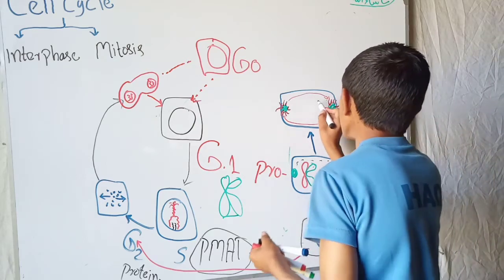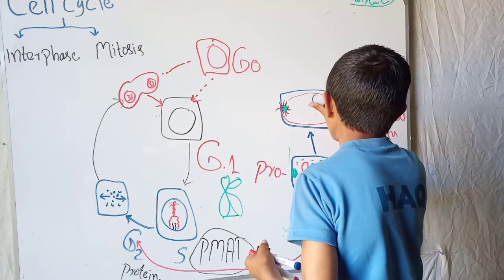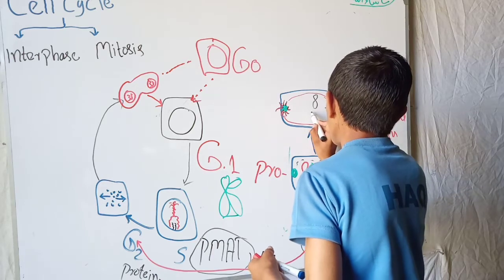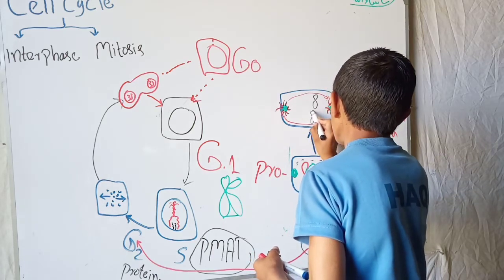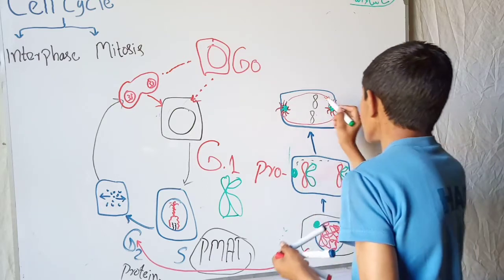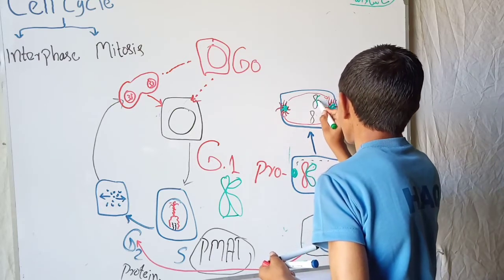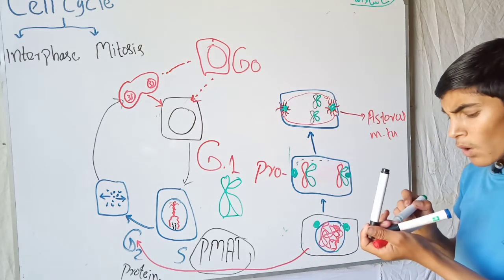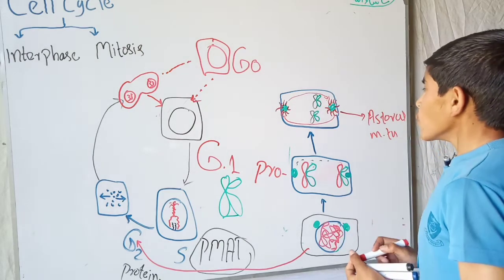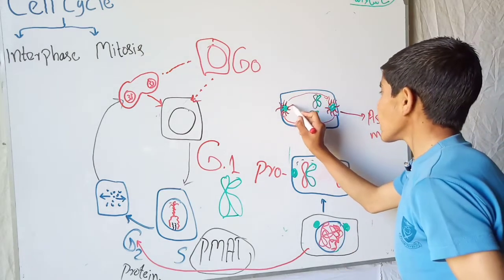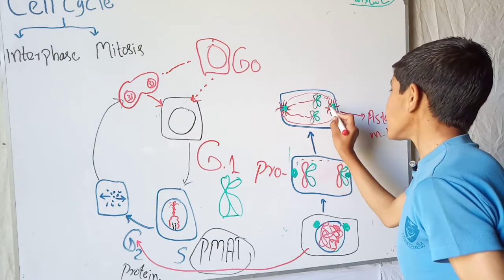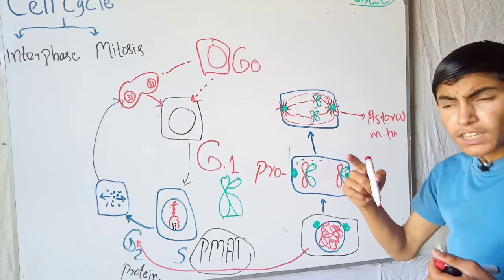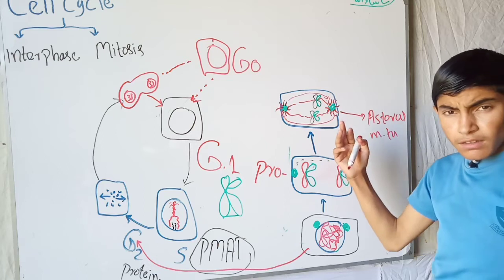Before I explain, let me draw a chromosome. This is a chromosome and this is another chromosome, each with its copy. Now the third type of spindle fiber formed by the centrioles are the kinetochore spindle fibers. These are the specific spindle fibers which attach with the centromere of the chromosome.